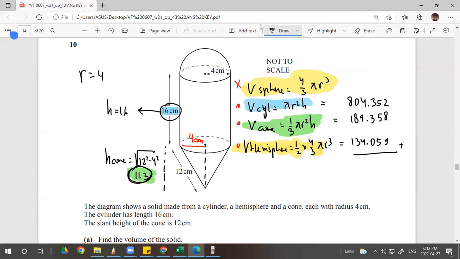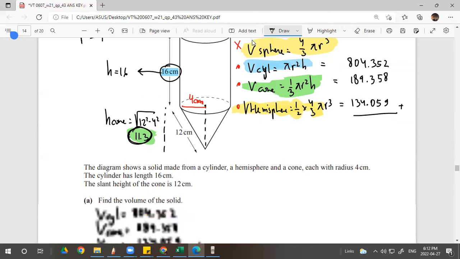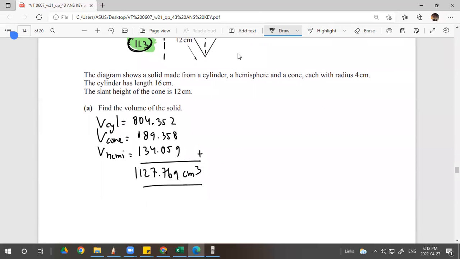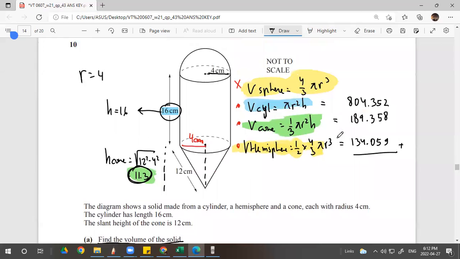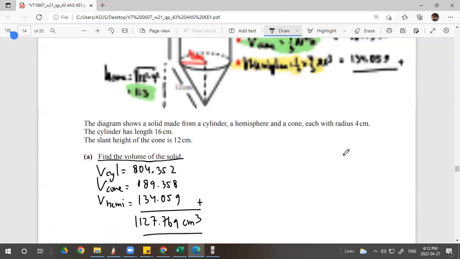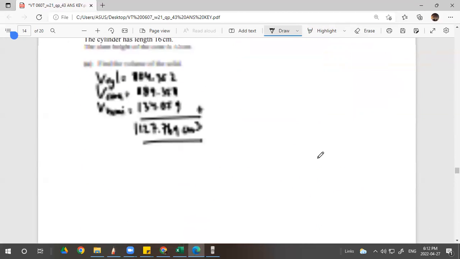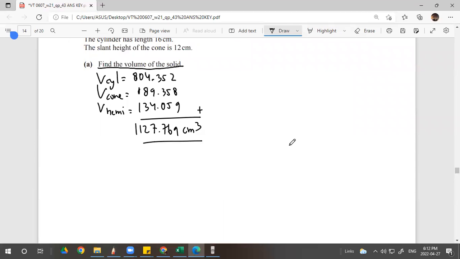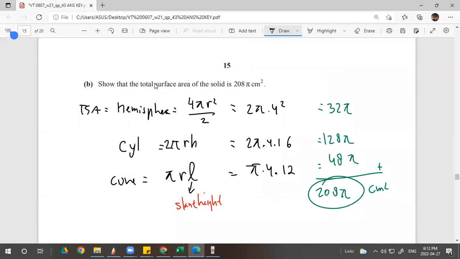And the hemisphere, 1 over 2 times 4 over 3 times pi times 4 cubed. You get this, and you add the total. I put it below because the question is asking for the volume of the solid. Why did I put it here? Because I don't have to drag and drop, drag up, drag down, wasting time. At all, done. Okay. Now, show that the total surface area of the solid is 208 pi cm squared.